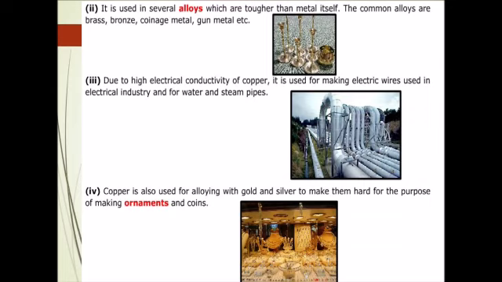It has a high electrical conductivity and hence it is used in making electrical wires, which are used in the electrical industry and also for water and steam pipes. Copper is also used for alloying with gold and silver to make ornaments, which helps in making these ornaments hard.